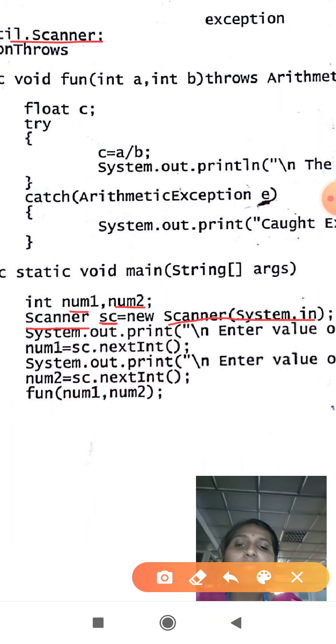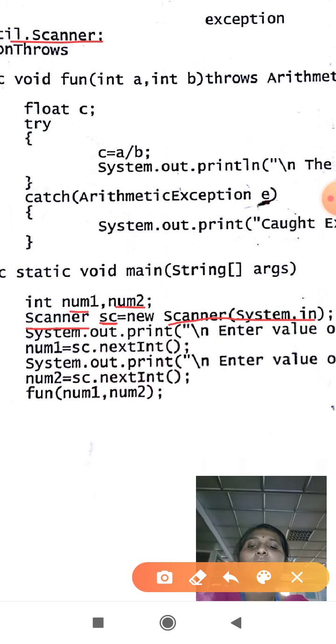The next statement is System.out.println. out is an object in the System class, and here it prints: enter a value of num1.